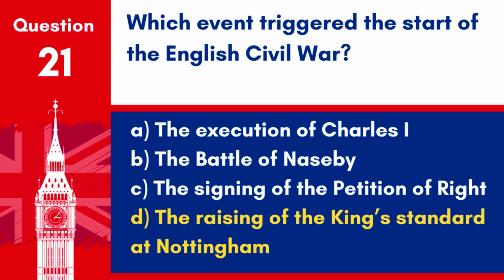Answer: D. The raising of the King's Standard at Nottingham. The start of the English Civil War is often marked by King Charles I raising his standard in Nottingham in 1642, symbolising the onset of hostilities between the Crown and Parliament.